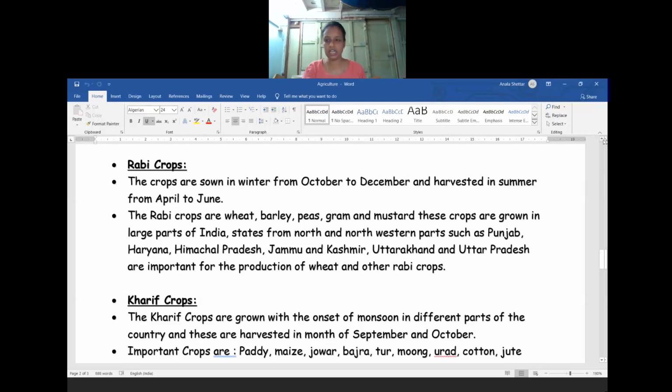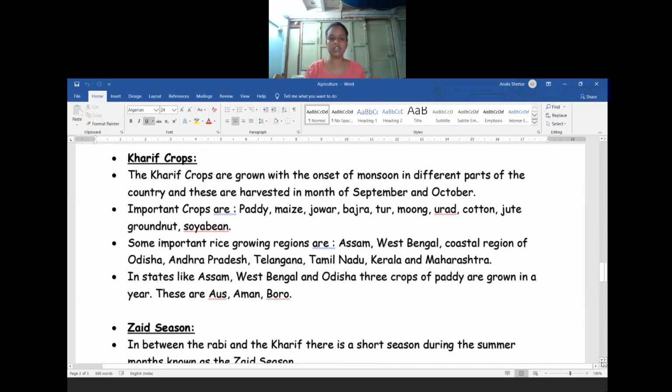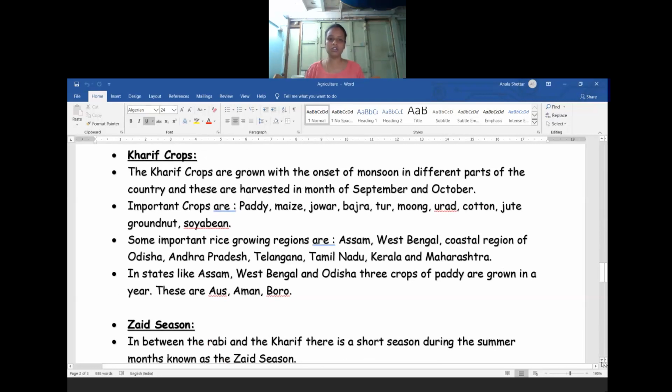So the next one is the kharif crops. Kharif crops are grown at the onset of the monsoon season. From that period onwards, the kharif crops are grown in different parts of our country. The agricultural activities to grow the kharif crop start from the onset of the monsoon, during the period of June, July.